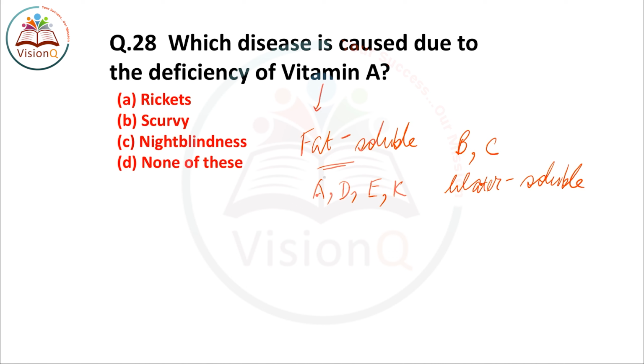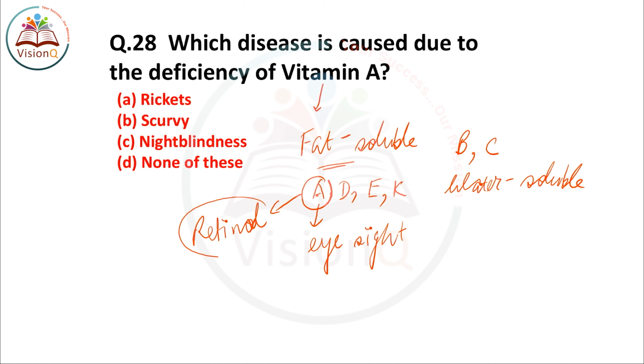Now different vitamins have different functions in our body. The main function of vitamin A is that it helps in maintaining good eyesight. Vitamin A is also known as retinol, which is the scientific name of vitamin A. Because of the deficiency of vitamin A in any person, it leads to a disease known as night blindness. So night blindness is a disease caused due to the deficiency of vitamin A in our body. The right answer of this question number 28 is option C, night blindness.